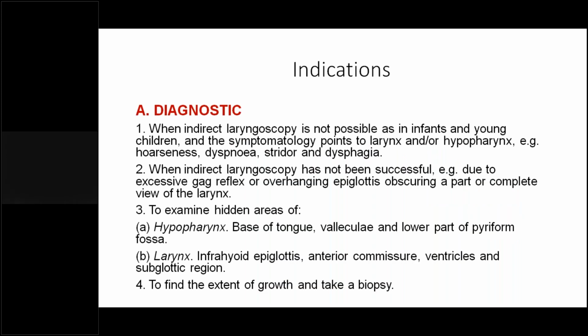Whenever we do a procedure with an endoscope, for every procedure you'll have indications and contraindications. And coming to the indications, when you do a scopy like diagnostic nasal endoscopy or esophagoscopy or a laryngoscopy or a bronchoscopy or a colonoscopy, proctoscopy, whatever you do, you have two types of indications. One is a diagnostic type of indication, the other is therapeutic type of indication. So for any scopies, you have to classify the indications, whether it is diagnostic or therapeutic.